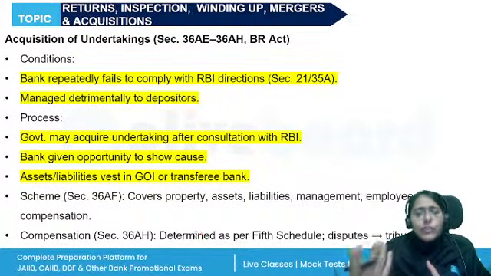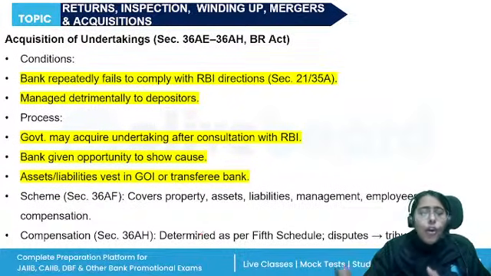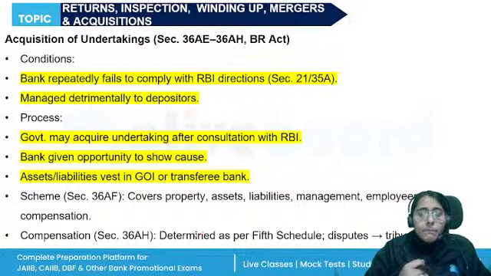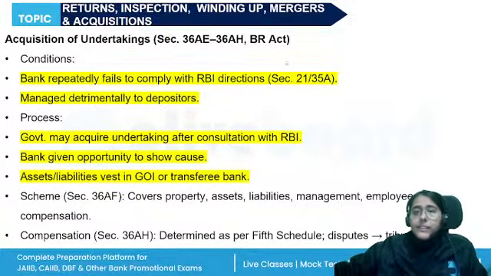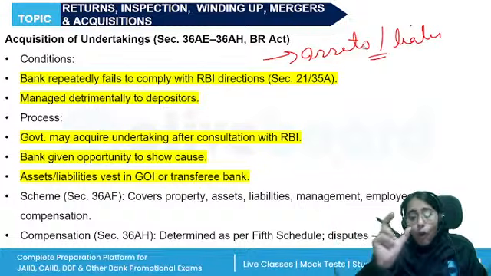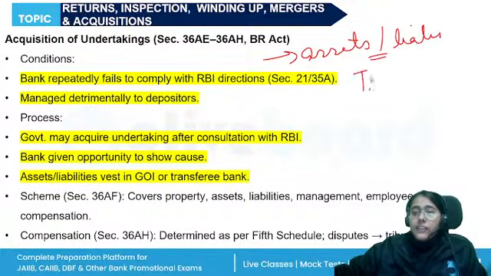When the bank has failed to comply with the directions given to it, or the acquisition is necessary in the interest of the depositor, or the bank is conducting anything which is detrimental to the banking policy or to the depositors, it is necessary to acquire the undertakings of the banking company. The central government will do it in consultation with RBI, right? So when the central government acquires the banking company, all the assets and all the liabilities will now be acquired by the central government, or it can be given to the transferee bank.